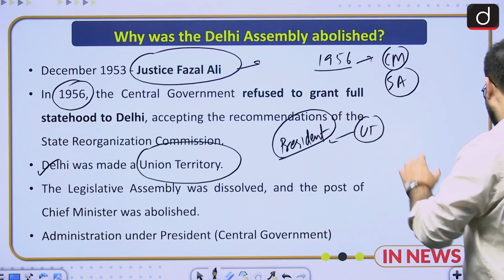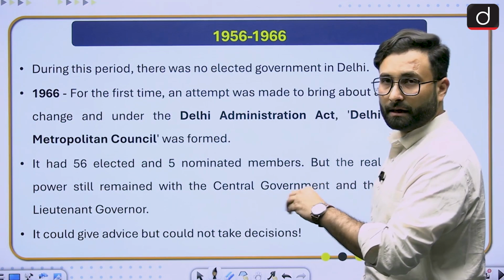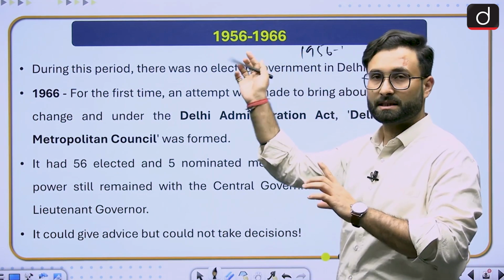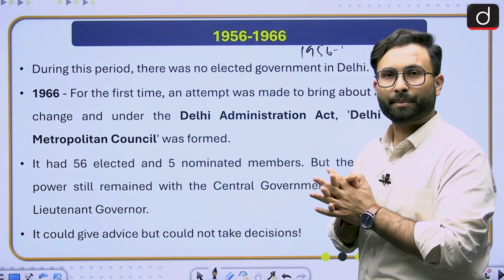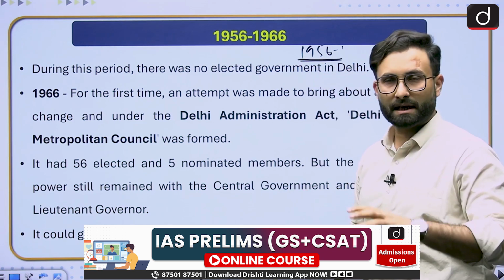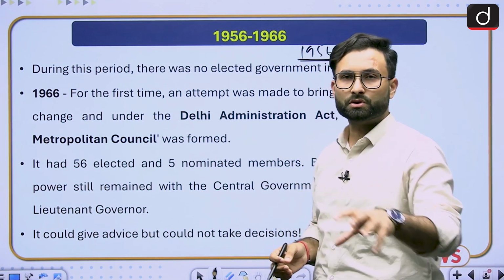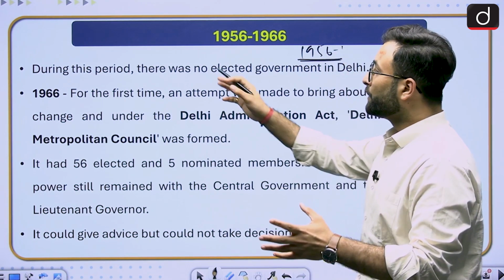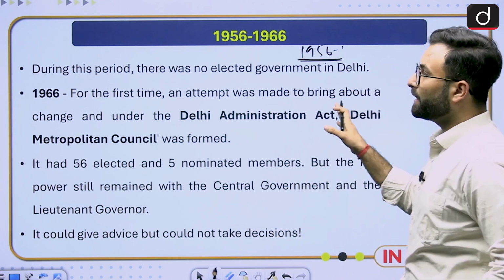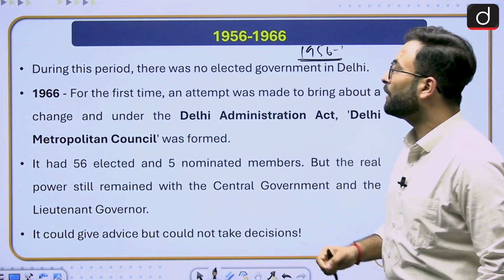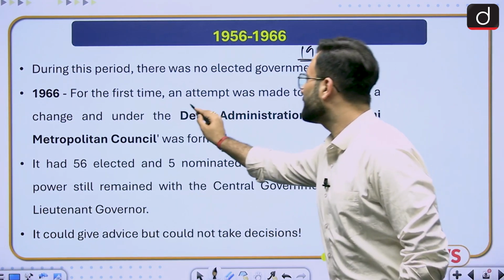So you can say that it is administration under the president or the central government. Now, during this period, the time after 1956 till 1966, we will talk about what happened in 1966. Till then, after 1956, Delhi becomes a union territory. There is no CM, no state assembly. The administration is under the central government. During this period, there was no elected government in Delhi. In 1966, for the first time, an attempt was made to bring about a change under the Delhi Administration Act.